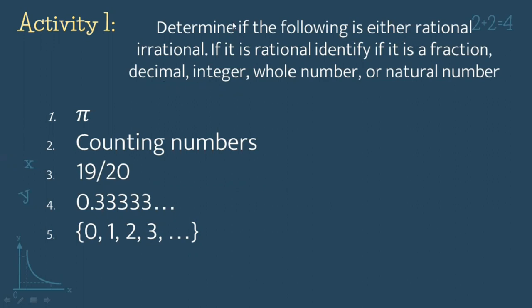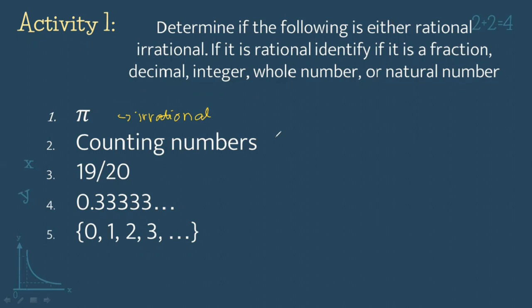Kapag sinabi naman po natin na integer, ibig sabihin it's either positive or negative, whole number kapag nag-start sa 0, and natural number kapag nag-start sa 1. So let's start po. So our first example or our first problem is pi. So kanina po, alam po natin na ang pi is an irrational number. Hindi na po natin kailangan na i-defend kung siya ay decimal, integer, whole number, natural number because an irrational number is neither po dito.